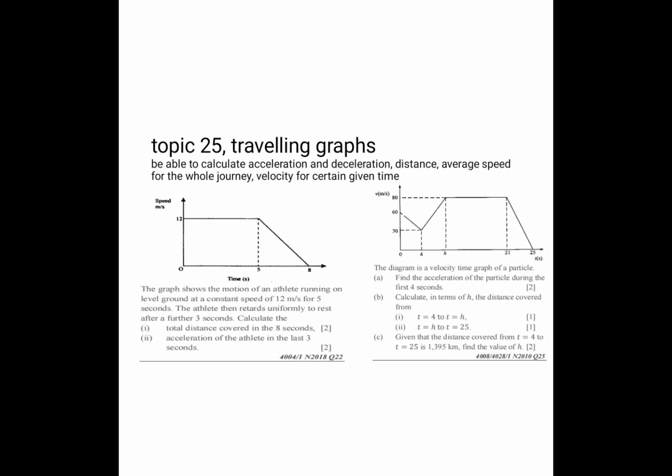Acceleration is going to be calculated when the gradient is positive. That is, our slope is going upward. If it is going downwards, it is now deceleration, and the formula is the same. It is final velocity minus initial velocity over time taken. When it comes to acceleration, the final velocity is more than the initial velocity, so automatically it's going to be positive. And then for deceleration, the initial velocity is going to be greater than the final velocity, so that is why it is going to be negative.